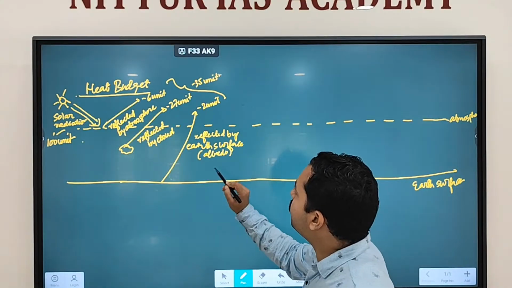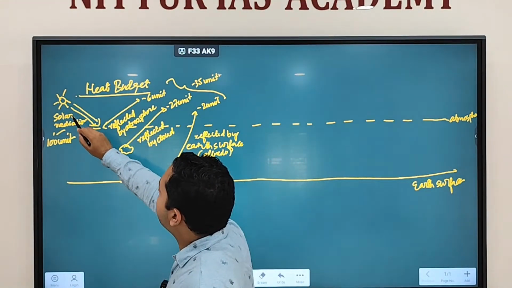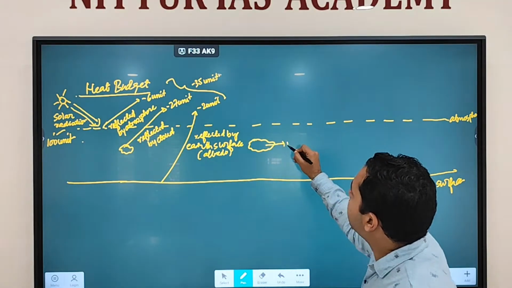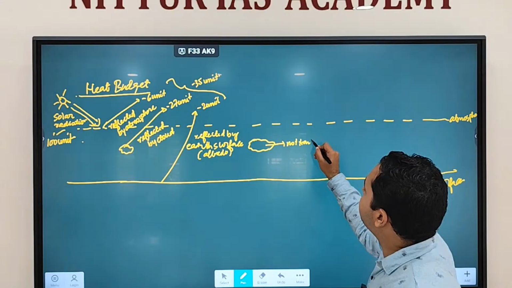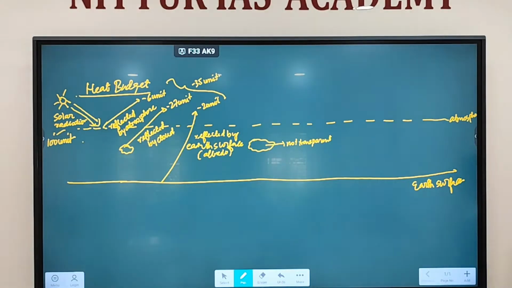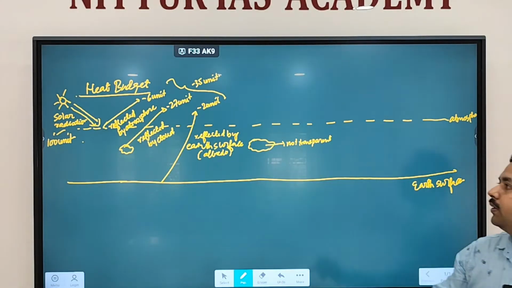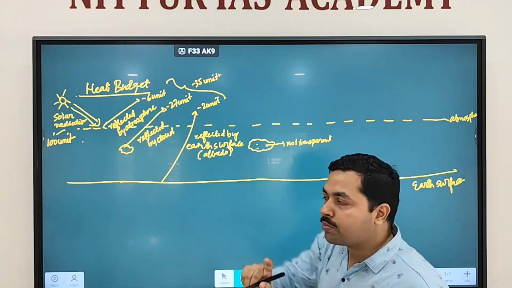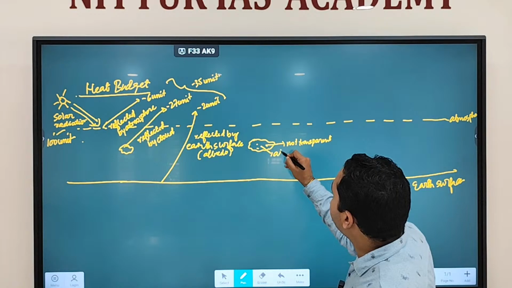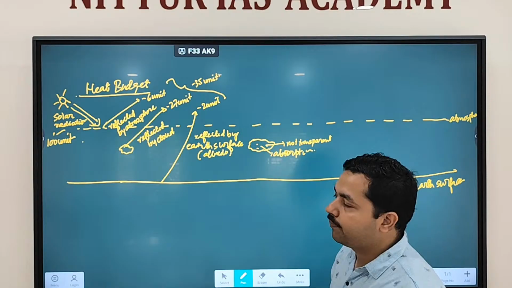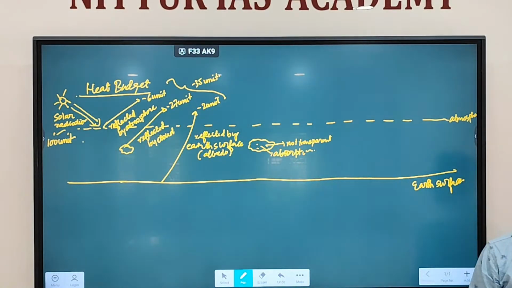Now we discussed one more thing: if the atmosphere is not transparent. We discussed the transparency of the atmosphere. In the atmosphere, a lot of particles are present. With a lot of particles present, what will happen? We discussed that scattering is happening, reflection is happening, and some absorption also is happening. When absorption happens, what have we written?